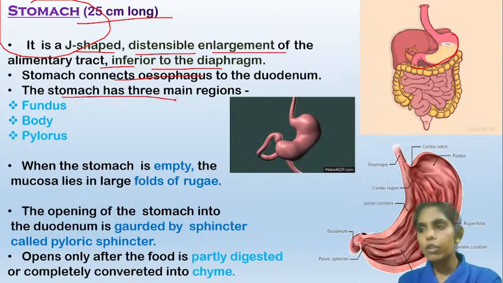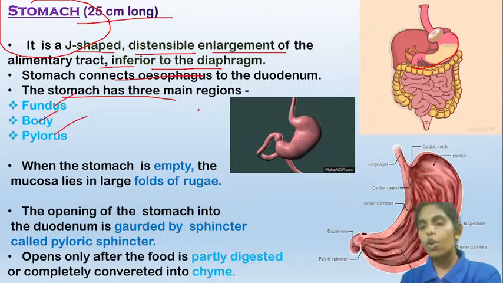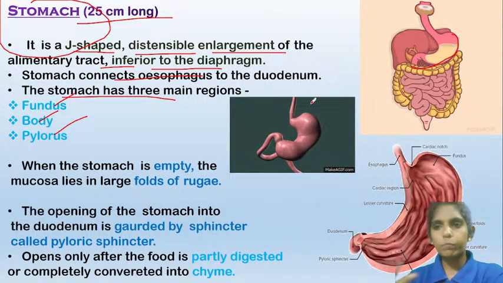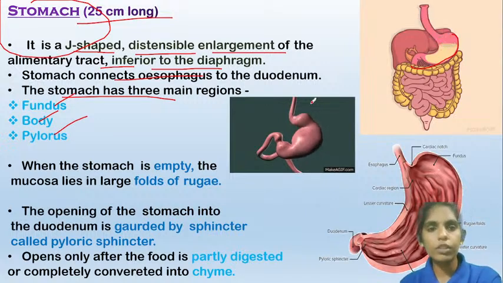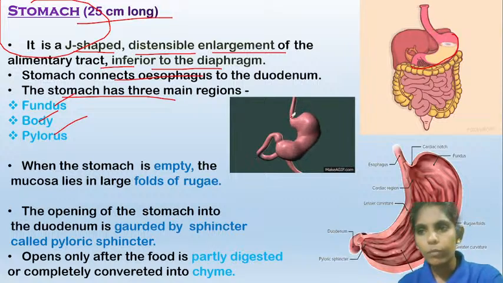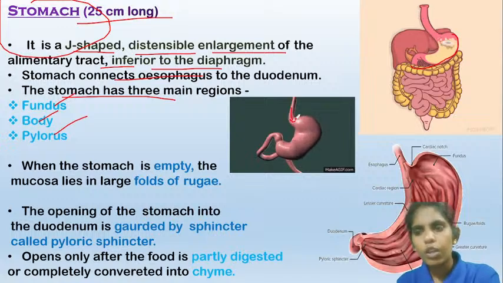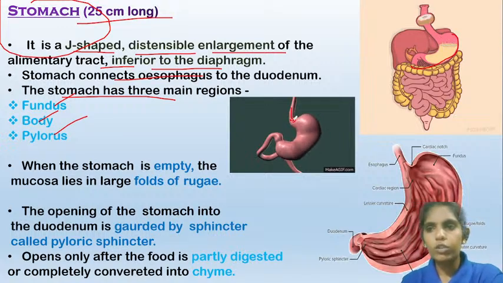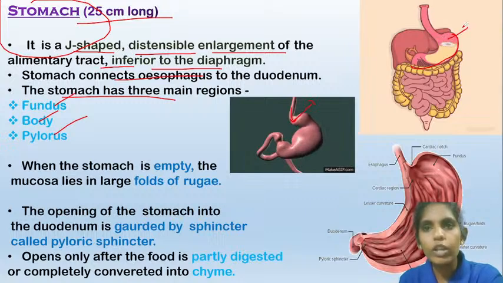Now the stomach connects the esophagus to the duodenum, that is the first part of the small intestine. The stomach has main regions. If you want to see the parts clearly, the part at the initial site of the stomach is known as the cardia, and this curved portion is known as the fundus.